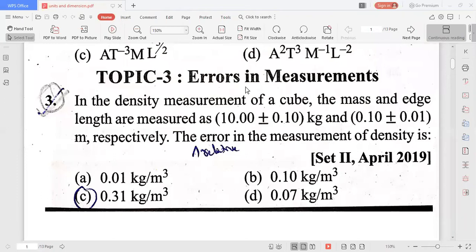Okay, next the measure of length, that is also given with error. That's why L plus or minus delta L is equal to 0.10 plus or minus 0.01 meters, that is given. Then they asked for the error in the measurement of density.